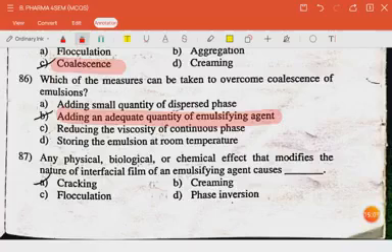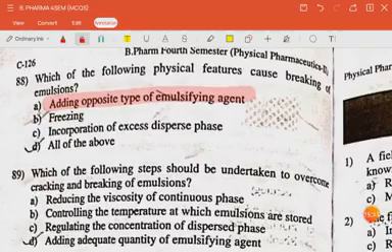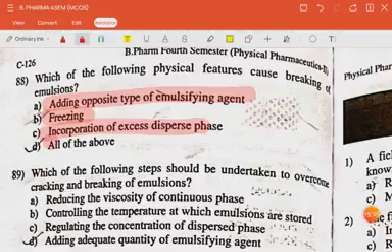The next question is, any physical, biological or chemical effect that modifies the nature of interfacial film of an emulsifying agent causes cracking. Question is, which of the following physical features cause breaking of emulsion? The answer is adding opposite type of emulsifying agent, freezing, incorporation of excess dispersed phase. So the answer is all of the above.